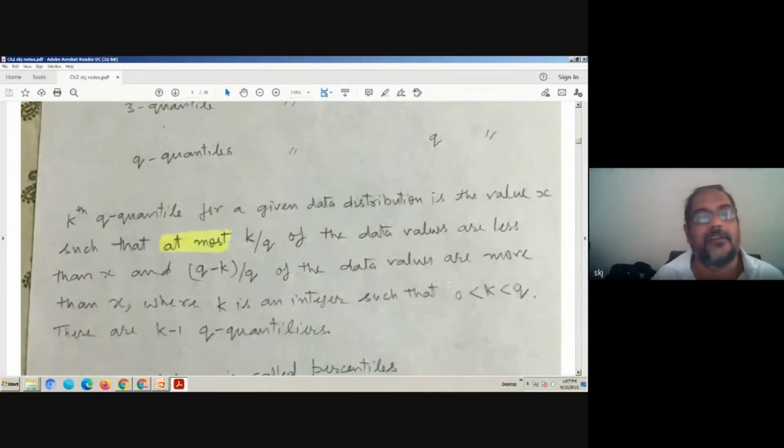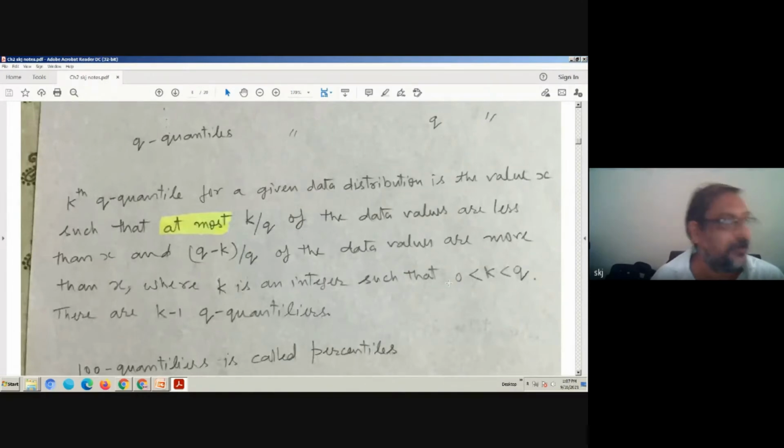Now first we will discuss this definition, then we will come back again to this definition after having so many examples and arguments. In the beginning it will appear less understandable to you, but later it will be clear. Kth Q quantile: the data set has been divided into Q subsets, and we call each one a quantile. I will read the kth Q quantile first, then we will come back.